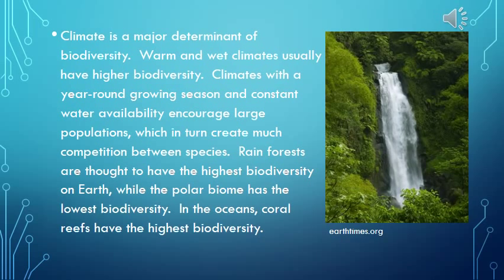Climate is a major determinant of biodiversity. Warm and wet climates usually have higher biodiversity. Climates with a year-round growing season and constant water availability encourage large populations, which in turn create much competition between species. Rainforests are thought to have the highest biodiversity on Earth, while the polar biome has the lowest biodiversity. In the oceans, coral reefs have the highest biodiversity.